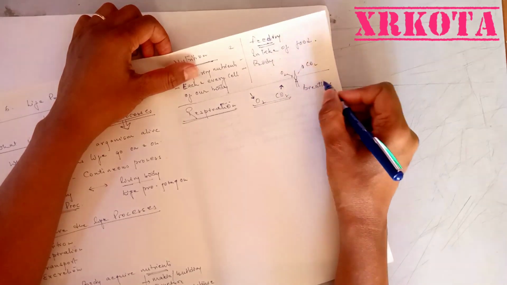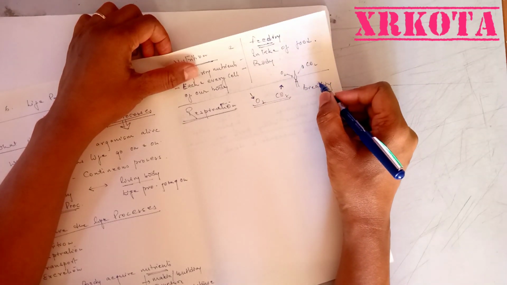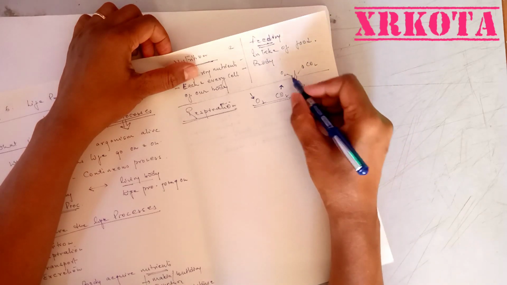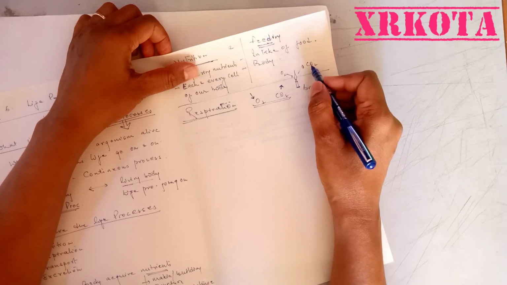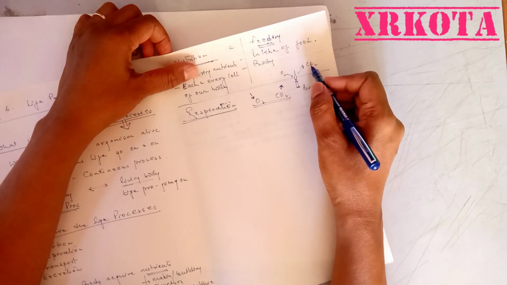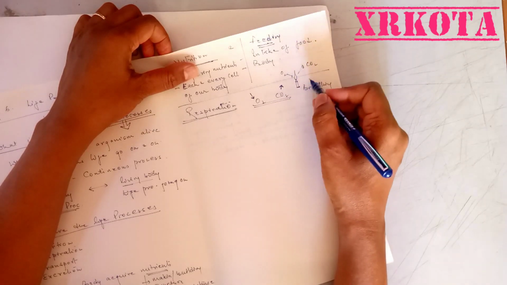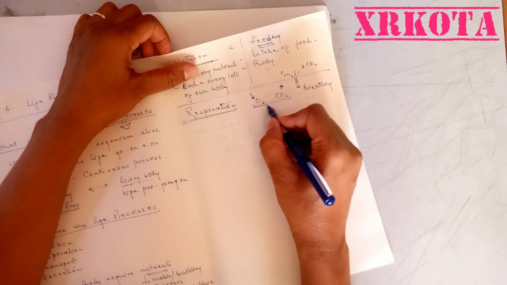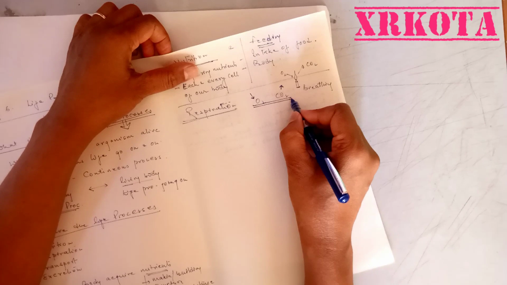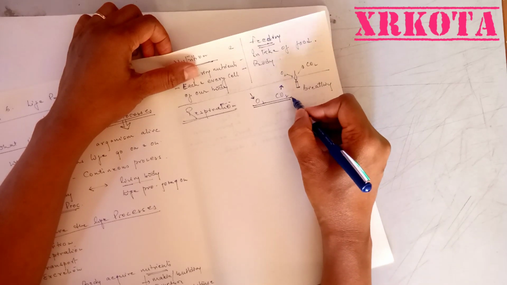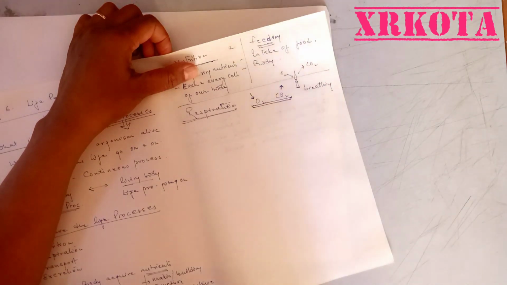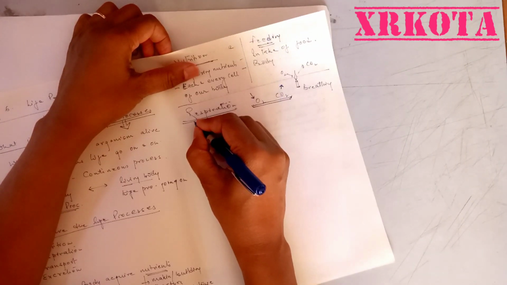Can you say that the candle is respiring, or your scooter is respiring? There are a number of processes where oxygen is taken in and carbon dioxide is given out. All the burning processes are depending on this system only. But those all are not respiration. Respiration is quite a broad thing. We are here only considering that this particular thing is only breathing. I'm here to tell you what is respiration.